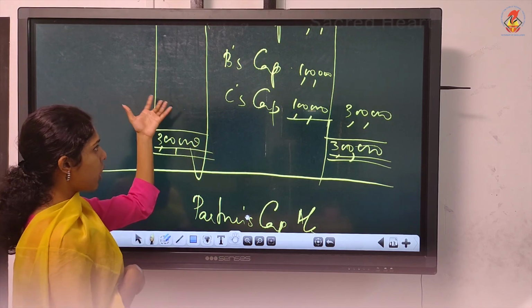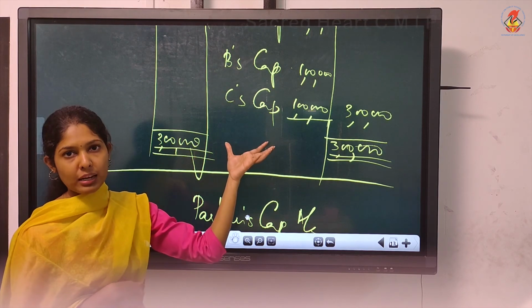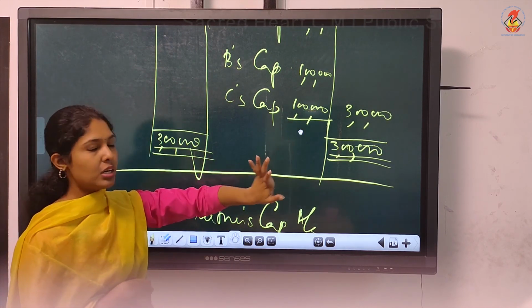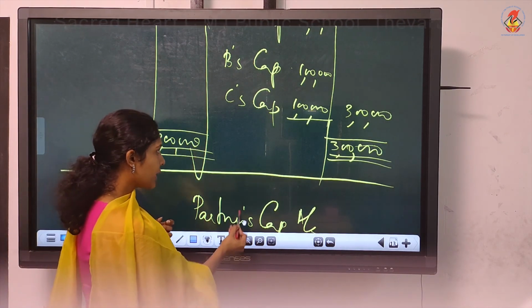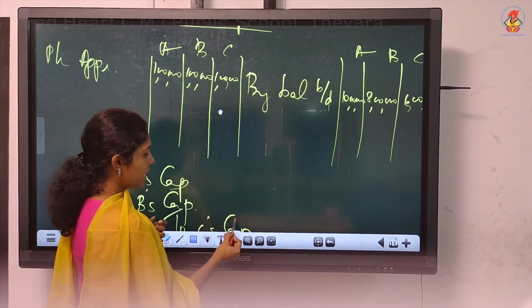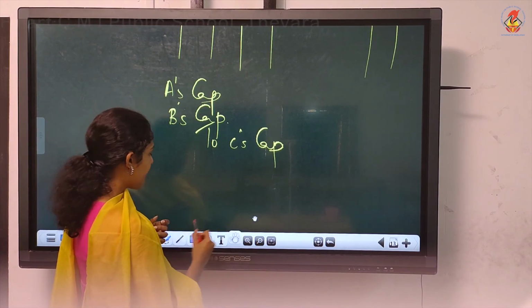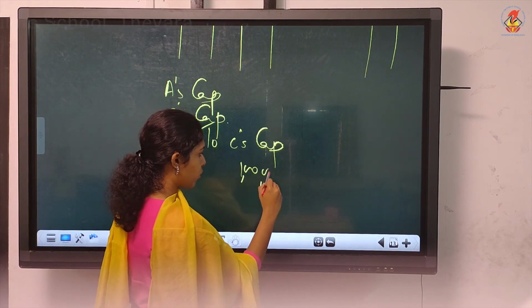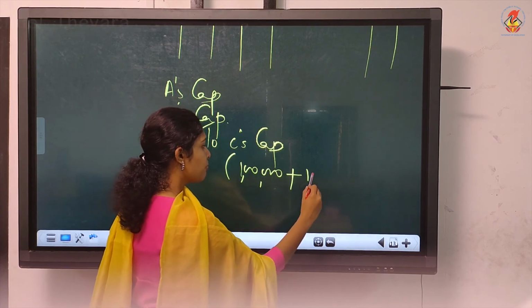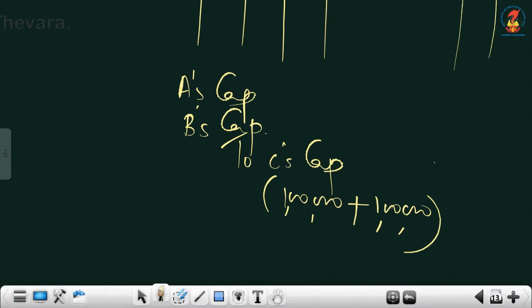We shouldn't debit him. But when you distribute the loss, we know that everyone should bear. But actually, since he is a new partner, he shouldn't bear that loss amount. So what will you do first? Correct that mistake. We debited C with that loss of 1 lakh, that we will credit now. So credit C with that 1 lakh first. Now we will provide profit of 1 lakh. Altogether, C should be given 2 lakhs. Understood?